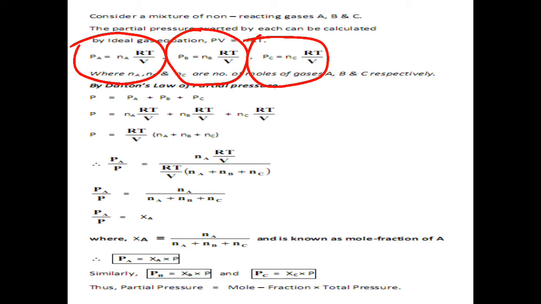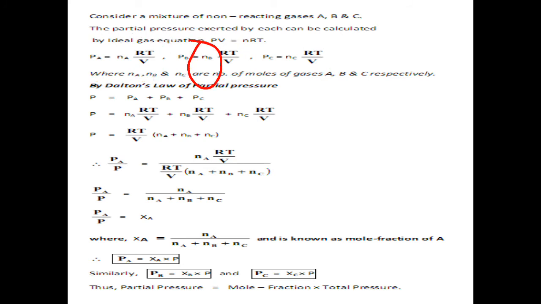PA represents the pressure of gas A, PB represents the pressure of gas B, and PC represents the pressure of gas C, where Na represents the number of moles of gas A, Nb refers to the number of moles of gas B, and Nc refers to the number of moles of gas C.